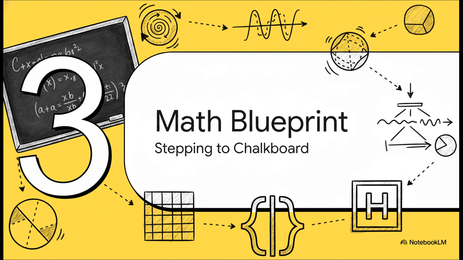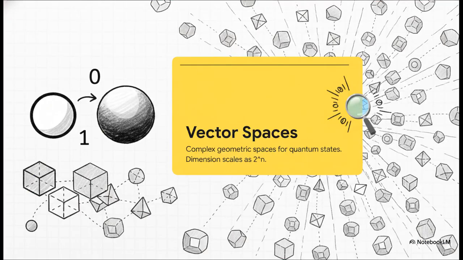We're stepping up to the chalkboard for this one. First up on the board, we have vector spaces. Unlike classical bits that are strictly either a 0 or a 1, every single quantum state, a qubit, exists as a linear combination, or a superposition, of basis vectors inside a complex geometric space.